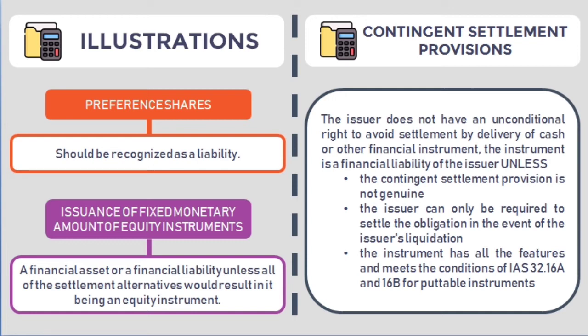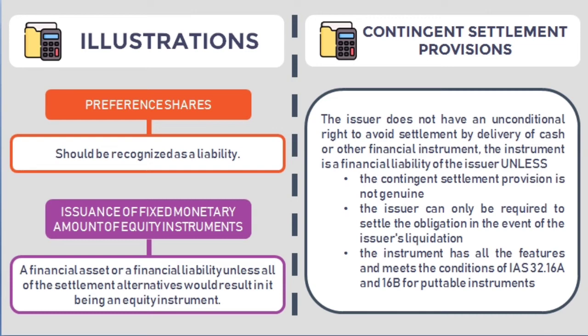In contrast, preference shares that do not have a fixed maturity and where the issuer does not have a contractual obligation to make any payment are equity. For the issuance of fixed monetary amount of equity instrument, a contractual right or obligation to receive or to deliver a number of its own shares or other equity instruments that varies so that the fair value of the entity's own equity instruments to be received or delivered equals the fixed monetary amount of the contractual right or obligation is a financial liability.